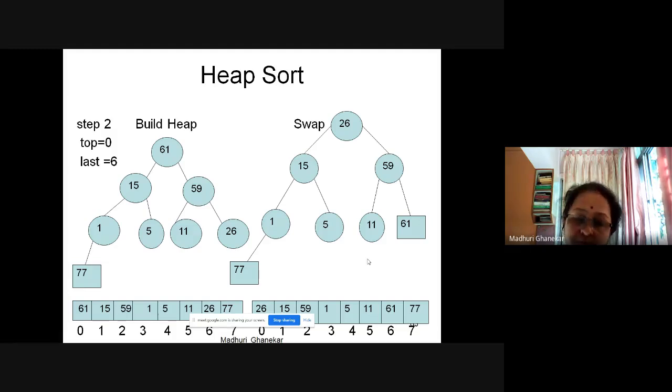Okay. Change your page, fold your page so as to make 3 equal parts of the page. In the first part, you should write this build heap and all those things, step number and top and last. Second part, you should write this. The last part, even if you don't draw this, will do, but it is essential that we should represent the array like this. Okay, so in the last part you can draw this particular thing.